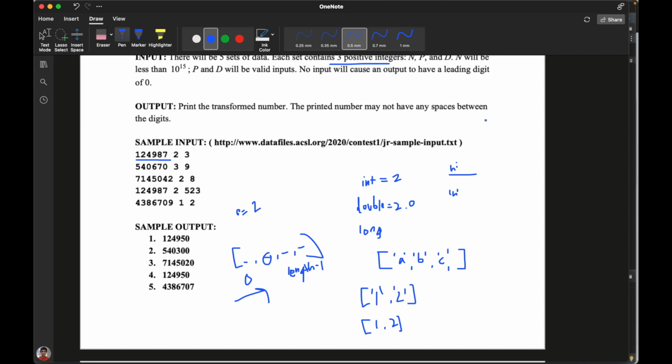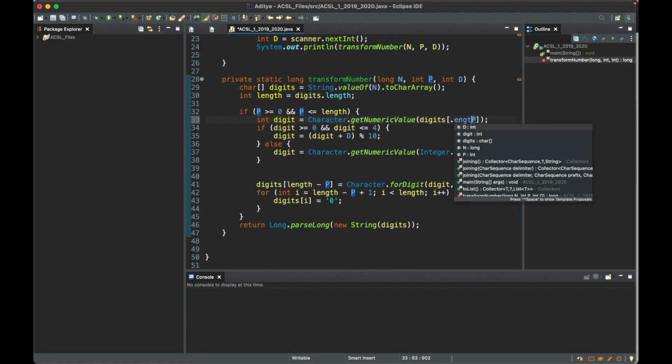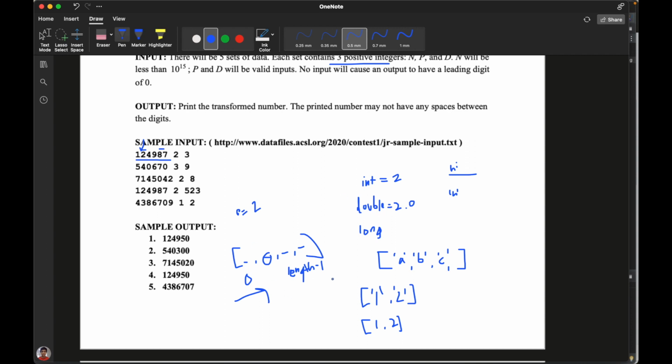You may be wondering, what's the difference? Well, here's the difference. If you do p equals 2, it's going to go from the left to the right. So it means you'll be reading through this entire number from the left side. So your second digit would be something like 2, whereas it's actually supposed to be 8, because remember, they want you to read it from the right side. But let's say you change it to length minus p. Well, now you're looking from the right side to the left side.